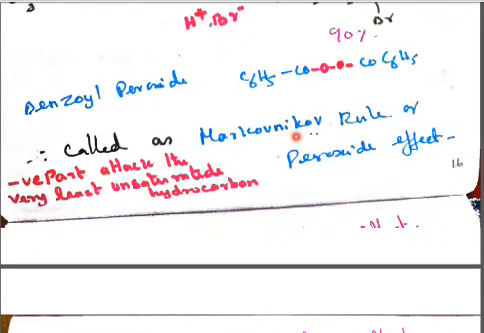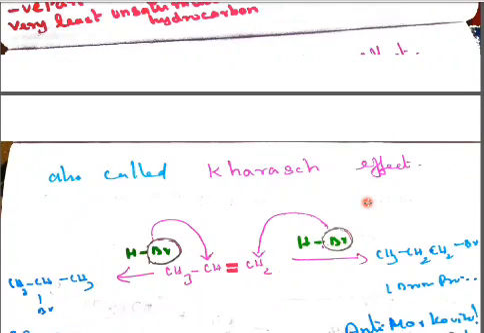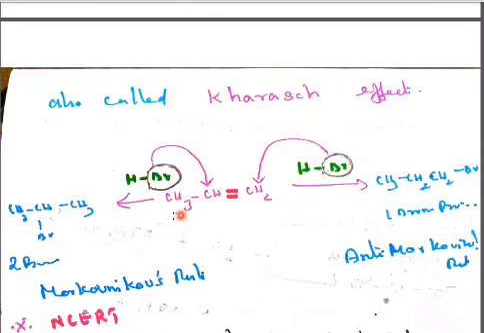It is called the anti-Markovnikov rule, or the Kharasch effect, or the peroxide effect. This is a concept. The negative part attacks the carbon with the least hydrogen, and that is also called the Kharasch effect. Now I have given it to you in two ways: one is following the Markovnikov rule, another is the anti-Markovnikov rule.